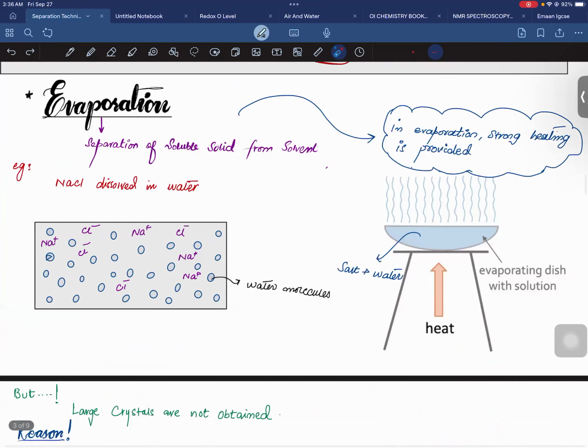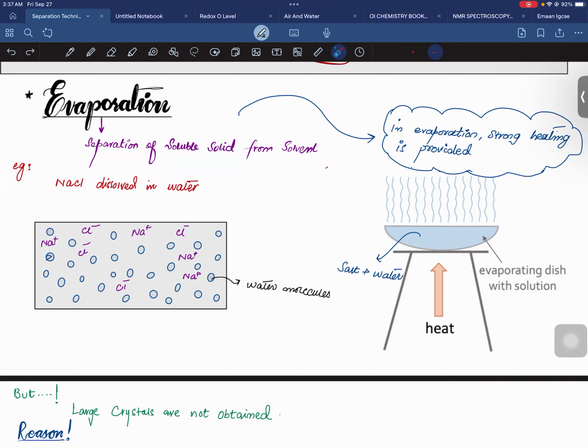Then we have evaporation. As a result of evaporation, we would be getting the pure salt or impure salt. Evaporation means that you are going to separate those particles which are soluble in water. One of the best examples is sodium chloride and water.